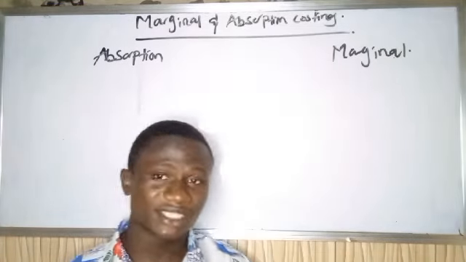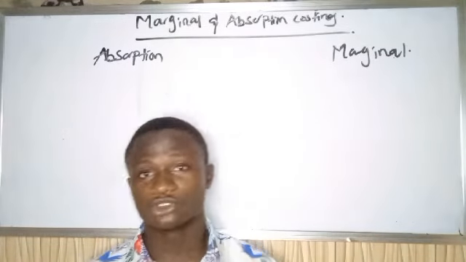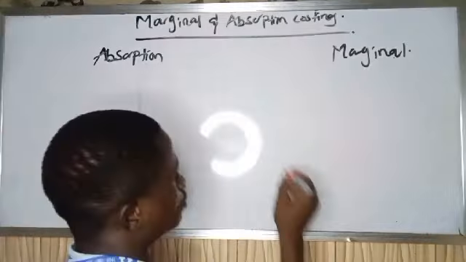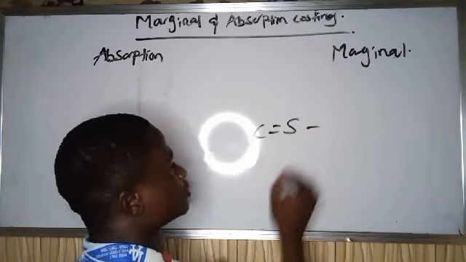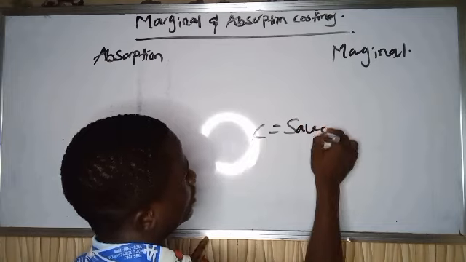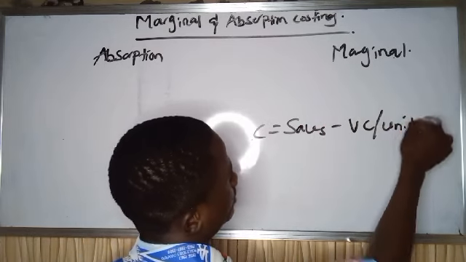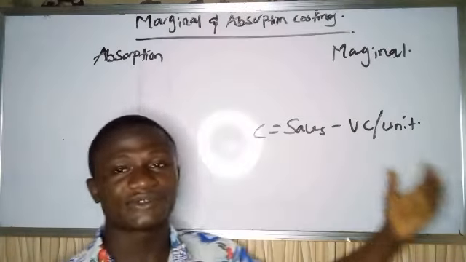But before I even start writing the format and anything, you guys need to understand something we call contribution under marginal costing. Now what do you mean by contribution? Contribution is simply your sales value minus your variable cost per unit. Yes, so your contribution is equal to your sales minus variable cost per unit.